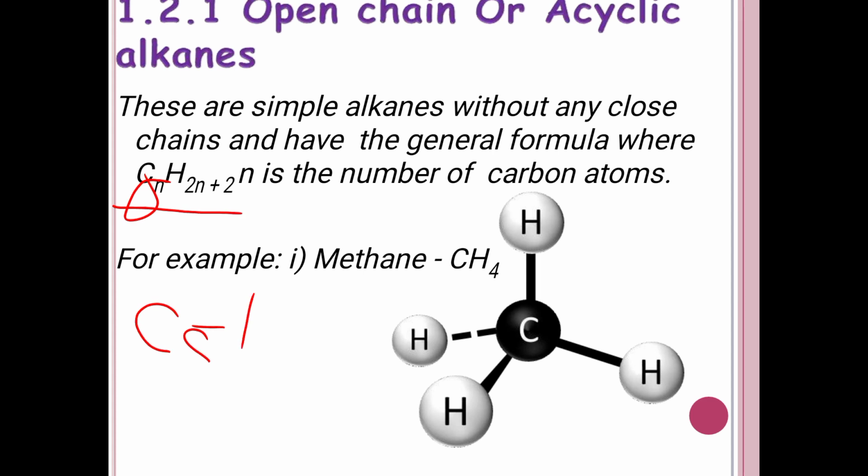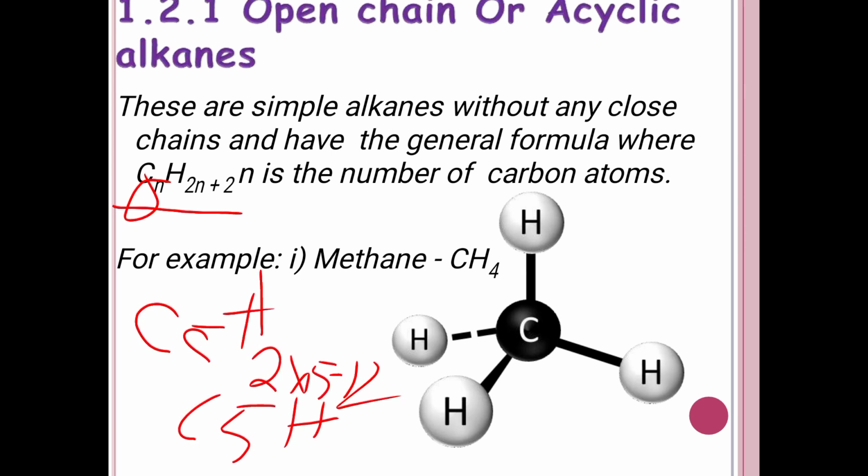C5H2 into 5 plus 2, so C5H12. This will be the formula of a compound having 5 carbons. For example, methane.